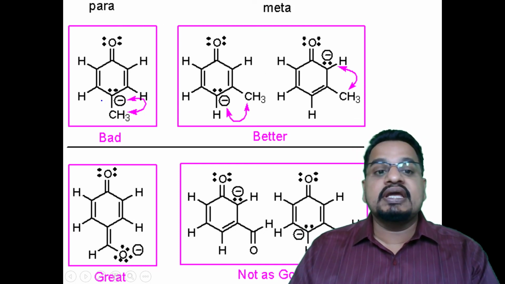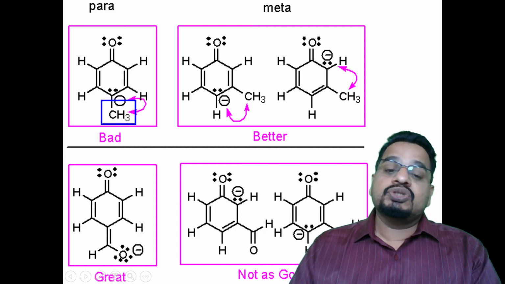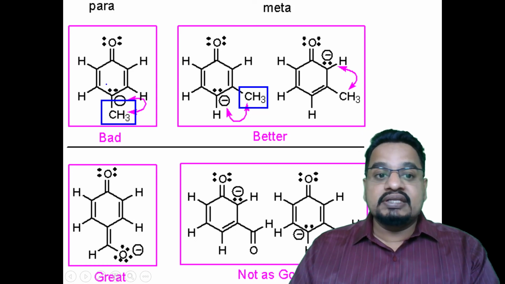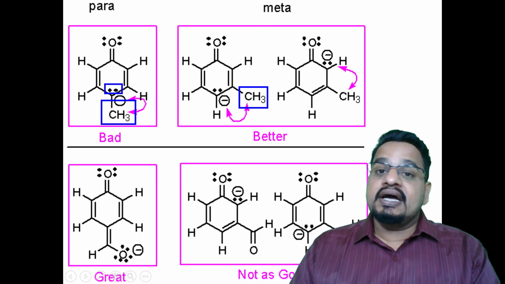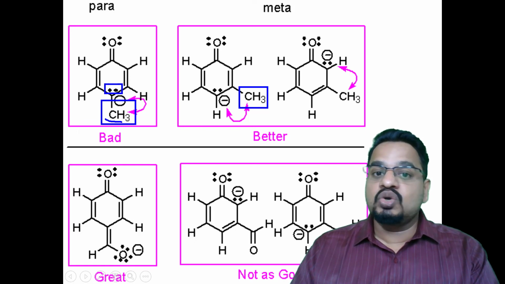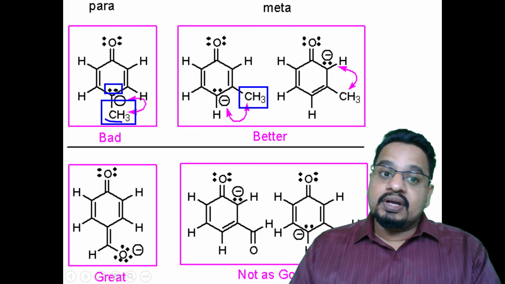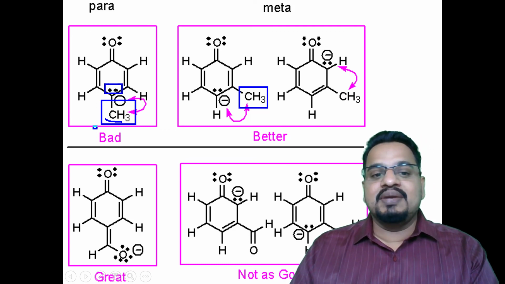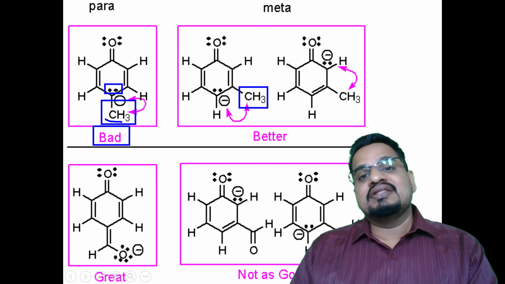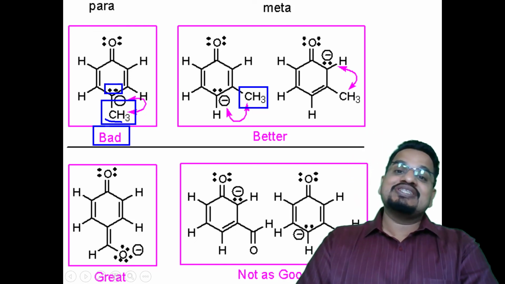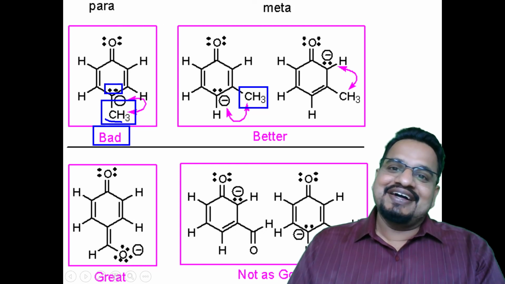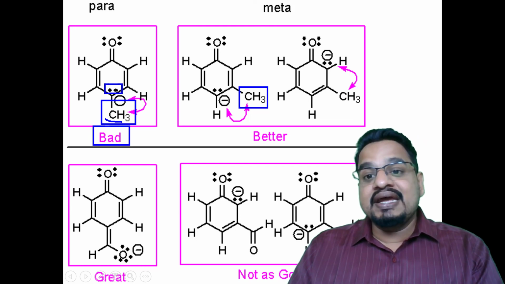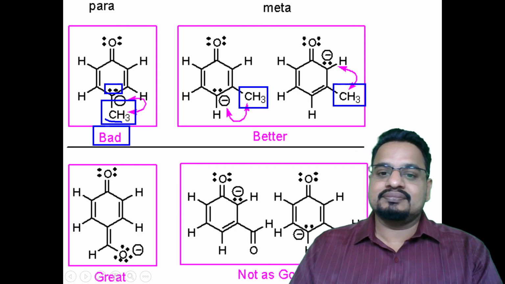So this is what you have to understand, that if the substitution is of an electron donating group, it would be better at the meta position, because you know that the negative charge is coming at the para position, and CH3 is an electron donating group. So it is donating electrons to the carbon which is already negative in nature. So this is very bad. So whenever electrophilic substitution reactions take place, the methyl group will not attack at the para position, it will attack preferably at the meta position.